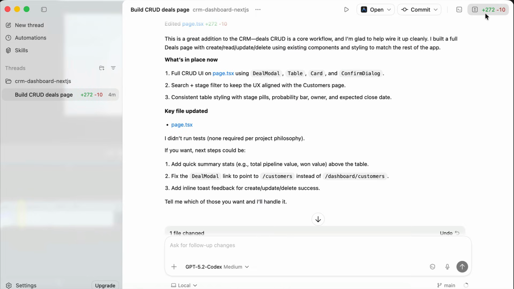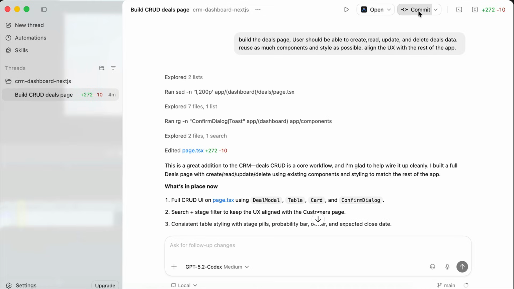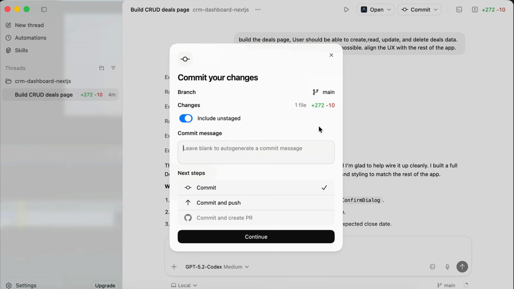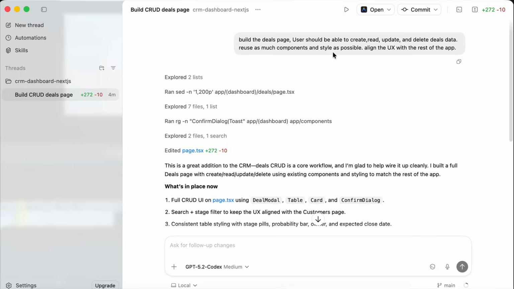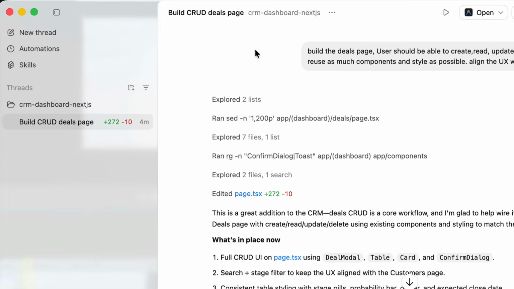Next, when all changes are adjusted, you can also commit the changes to Git with one click. You can write the commit message here and then commit and push to your repository. If you authenticate your application with GitHub CLI, Codex can also create a pull request for you with this option, so it's really convenient. Now on the left sidebar, we have this new automation tab.